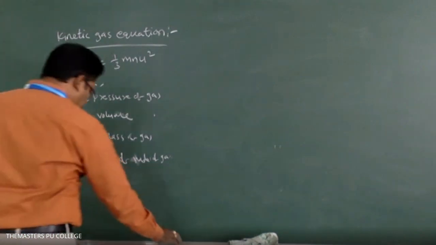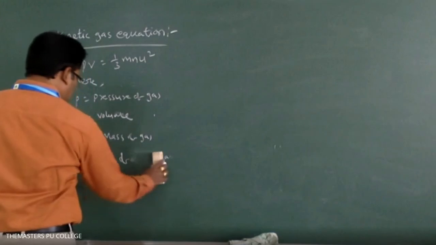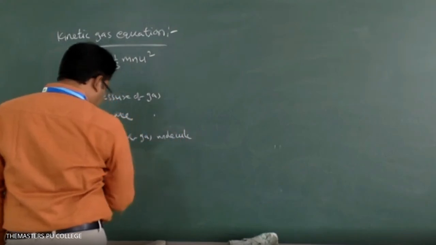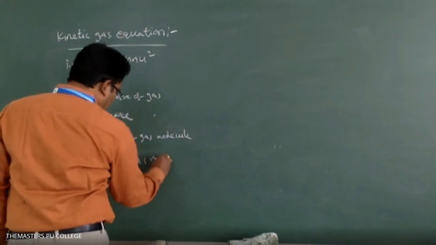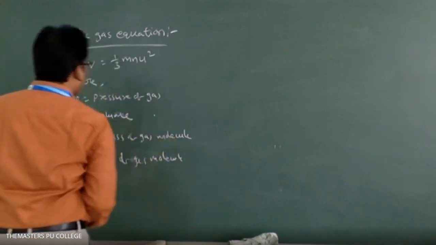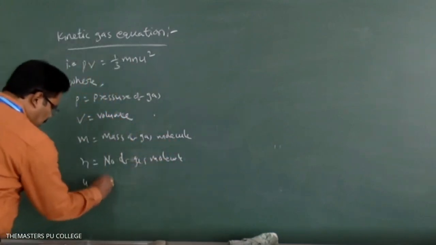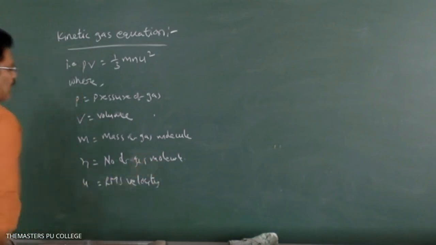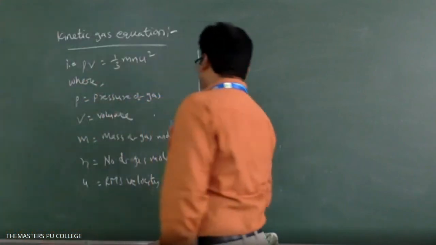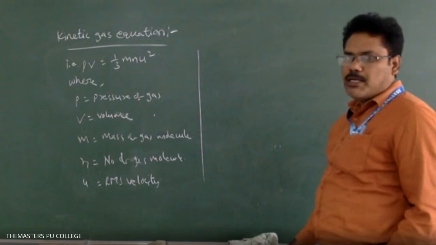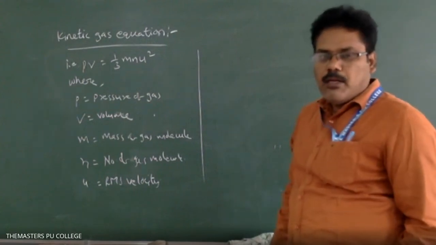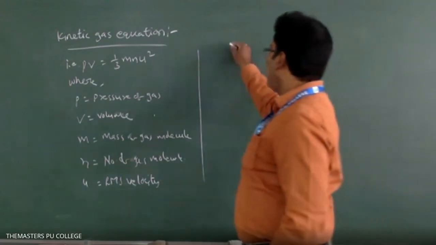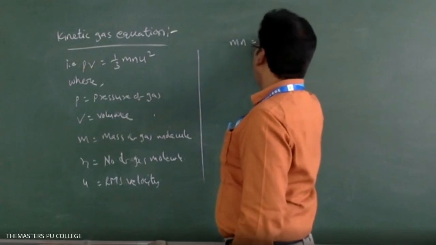N is the number of gas molecules, m is the mass of a gas molecule, and u is the RMS velocity. See here, m is the mass of a gas molecule. There are N number of gas molecules. Then you will get the molar mass of that gas, that is mN is equal to capital M.